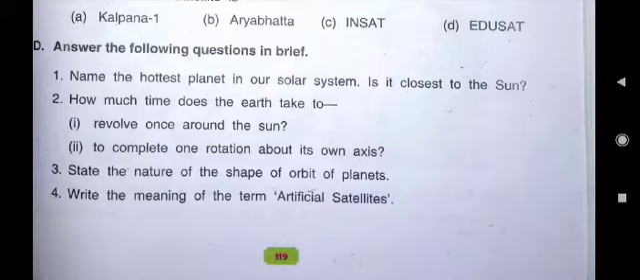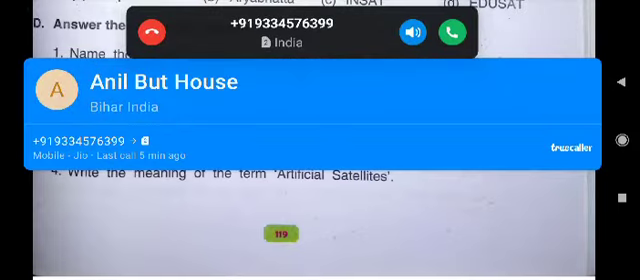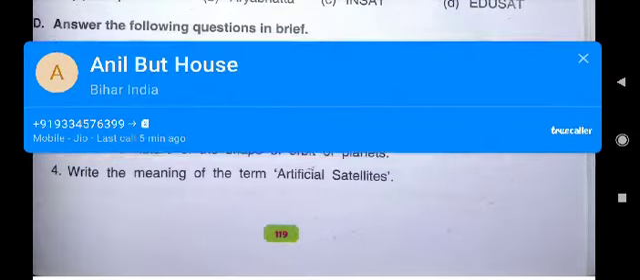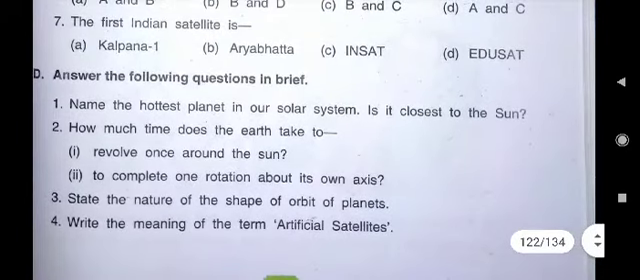Which answers? D part. Name the hottest planet in our solar system. Venus is the hottest planet in our solar system. Is it closest to the sun? No, it is not closest to the sun. Then, how much time does the earth take to revolve once around the sun? Earth takes 365 days and 6 hours to complete one revolution around the sun.